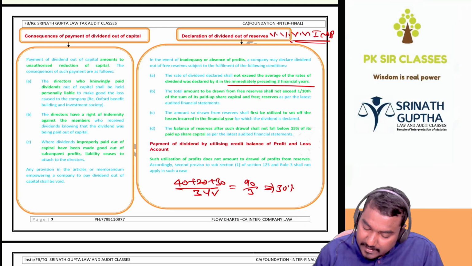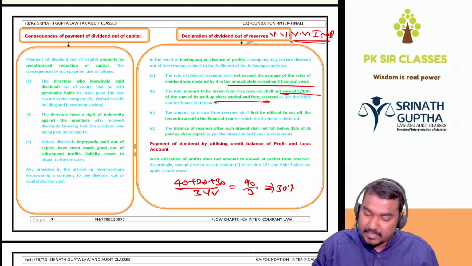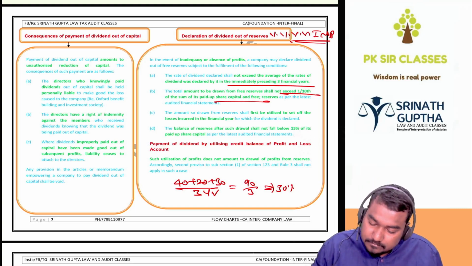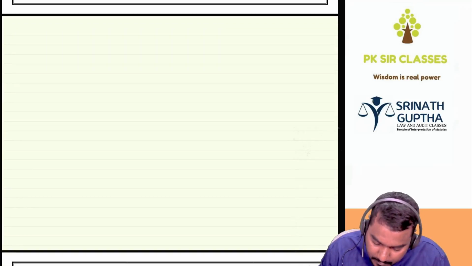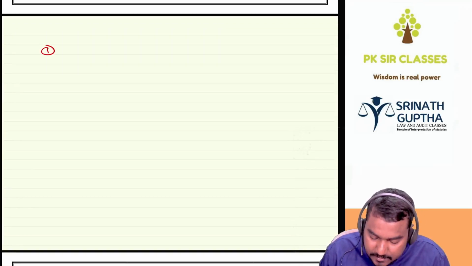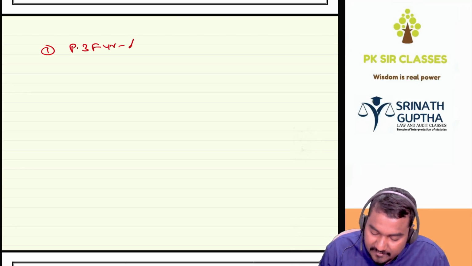And the second condition: the amount to be drawn from the free reserves shall not exceed 1/10 of the total paid up share capital and free reserves. Let me write it here somewhere. Condition number 1, it should not exceed the previous 3 financial years' average dividend.